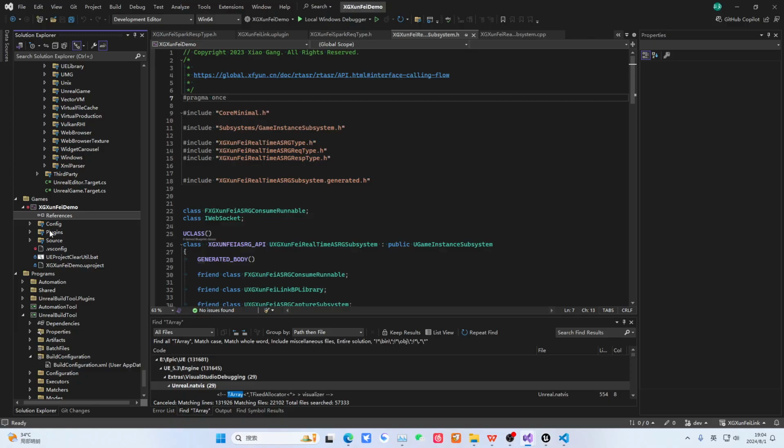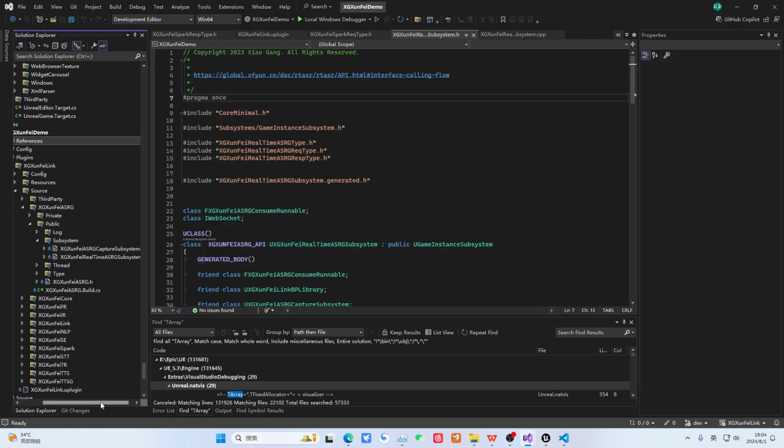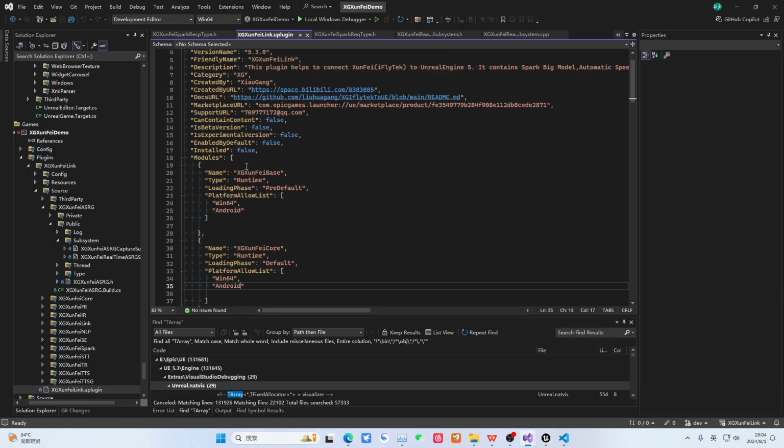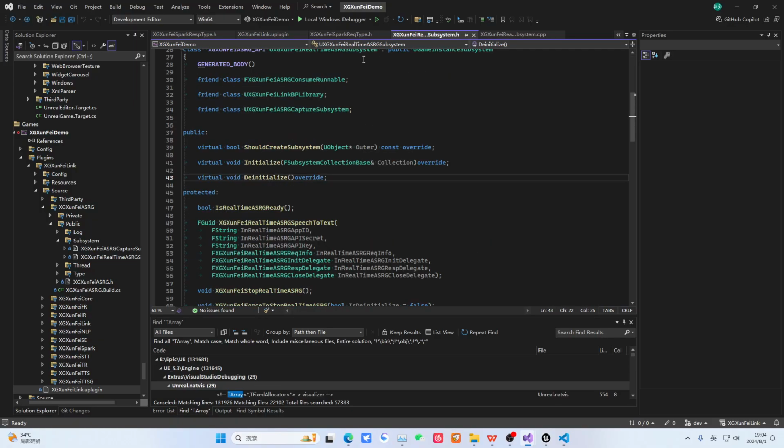Then, this should be considered core knowledge. Here, I changed enable by default to false. Note, change it to false, then re-enable it in the project. Re-enable the plugin in your project. So this plugin can be used in blueprint projects most of the time. This is how it's solved. This knowledge is quite core. I think very few people on the market mention this area of knowledge.